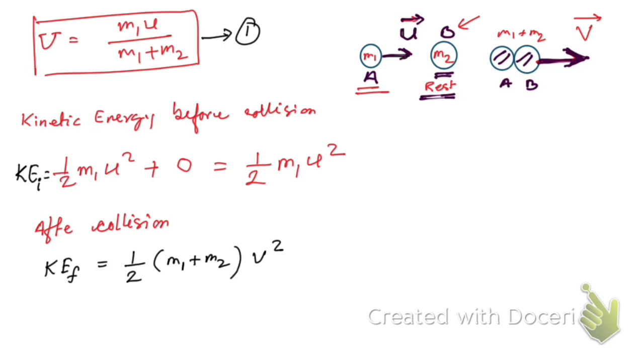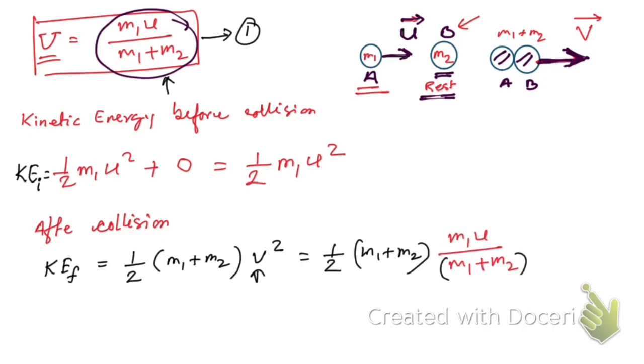So now you see what we can do here. From equation number 1, v can be replaced by this value. So if you replace this v square, let me write half m1 plus m2. Now replace this v by this value, let me copy this and paste here. This is what we're going to have. As you can see, we have v square here, so we should give here square. Which can be written this way as well.